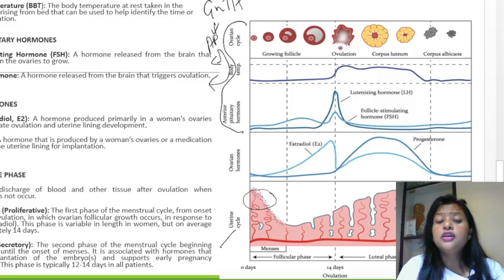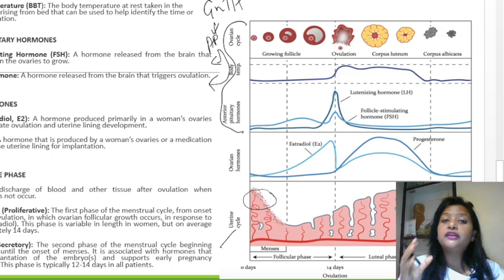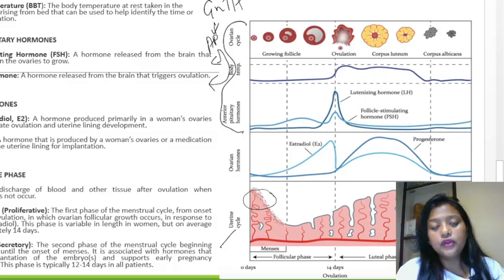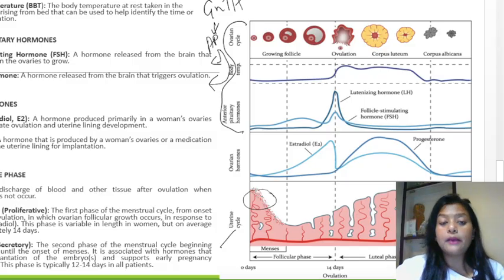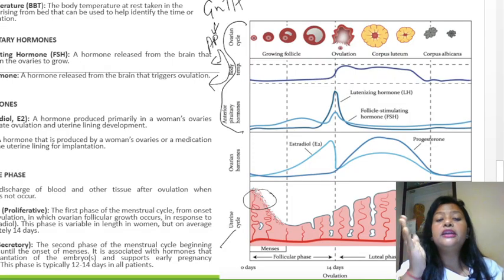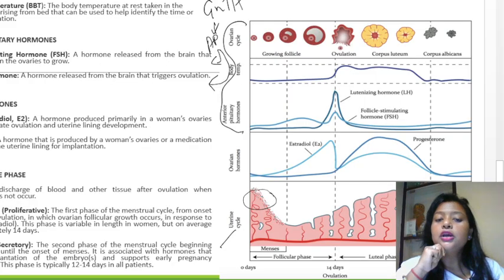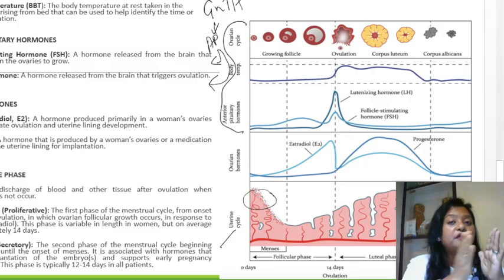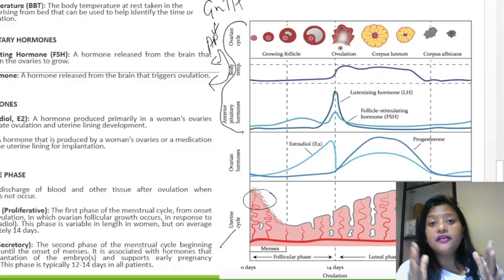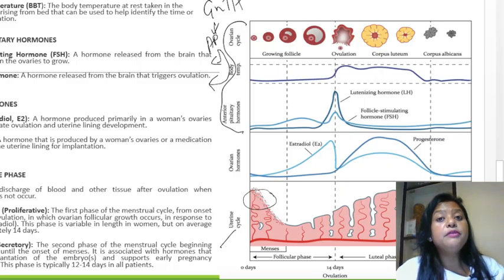After the luteal phase, if there is no fertilization and the fertilized egg does not come for implantation, what will happen? The egg is not utilized, so again the uterine layer will start shedding off, blood vessels will rupture, blood will be released, and menstruation will occur again. So from the first day of the period till the day before the start of the next period, this is the entire menstrual cycle.